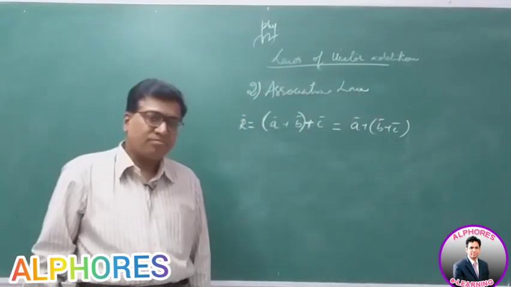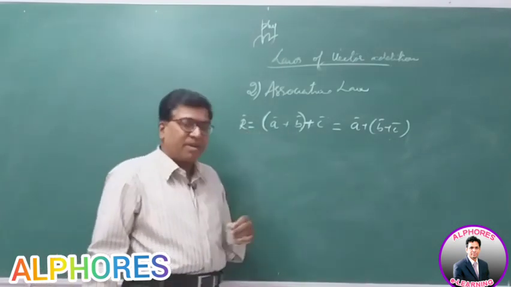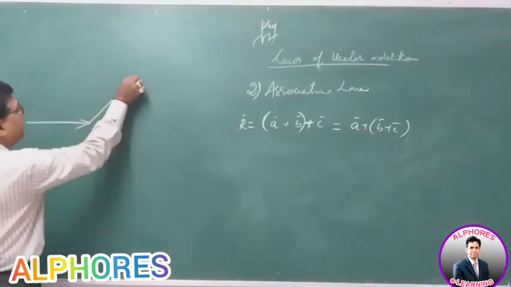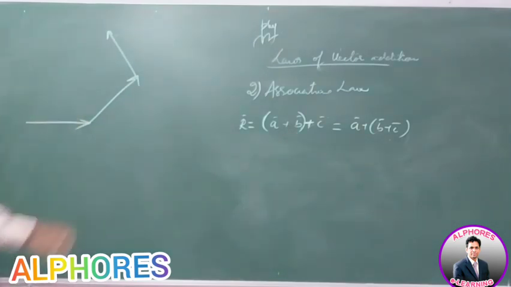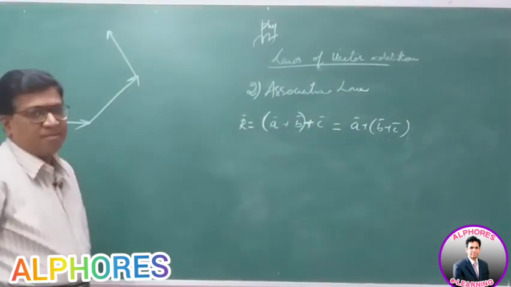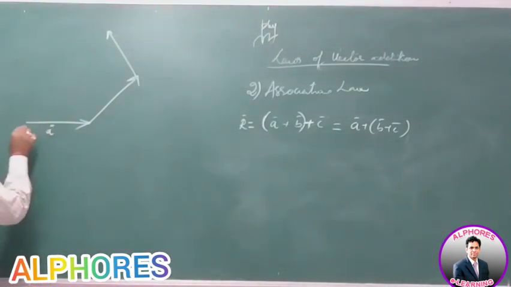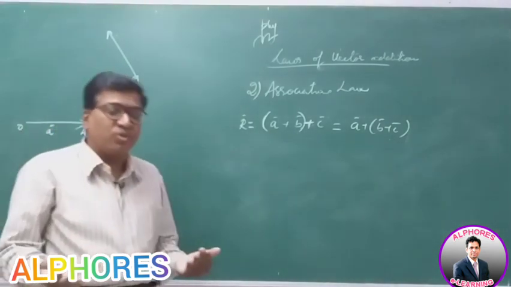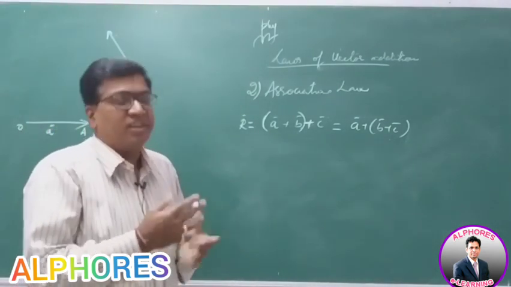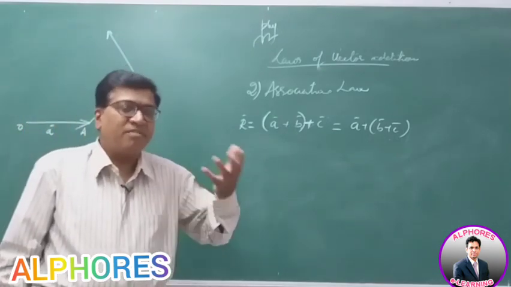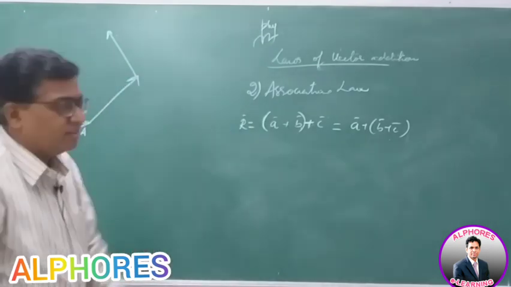Associative law. Consider three vectors A bar, B bar, C bar like this. Let's prove this in the case of three vectors. Let me consider three vectors A bar, B bar and C bar like this, right? Since the number of vectors is more than 2, now I have to go for the polygon law. For two vectors I use the triangle law or polygon law. When the number of vectors is more than 2, we have to use the polygon law.